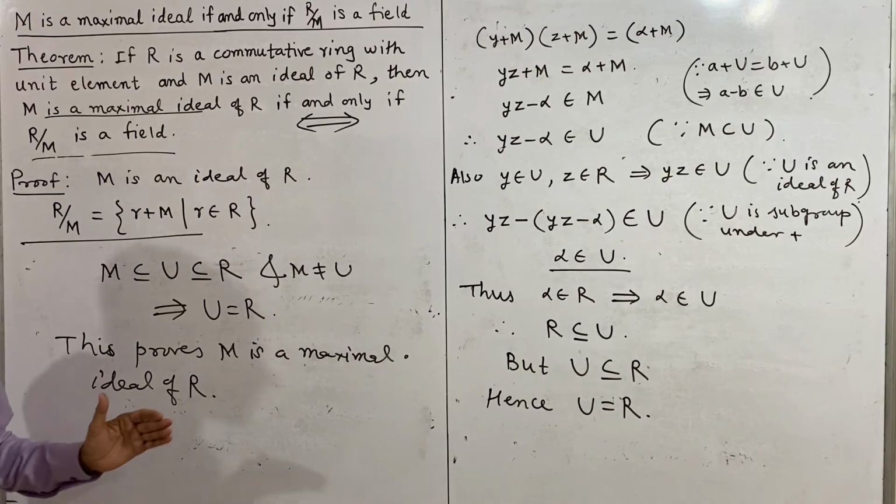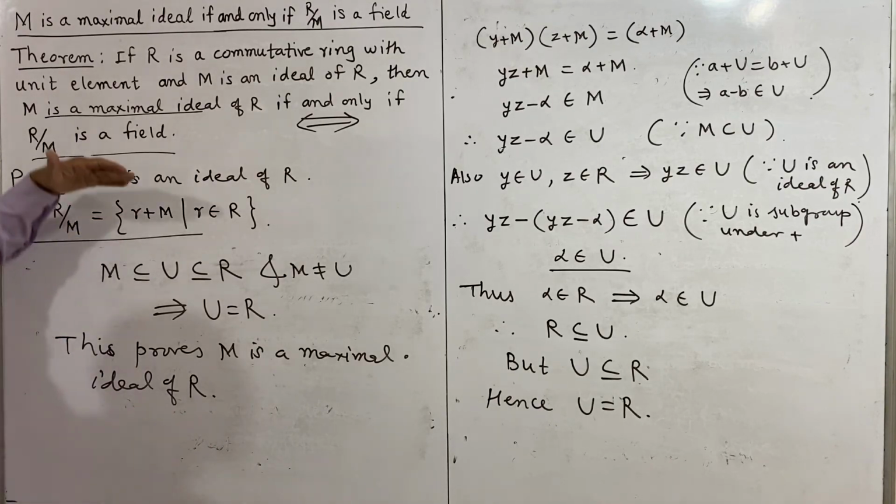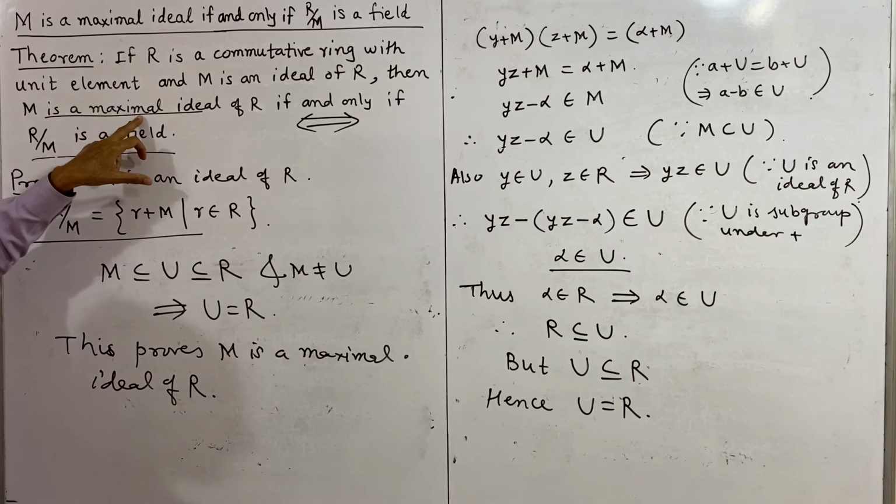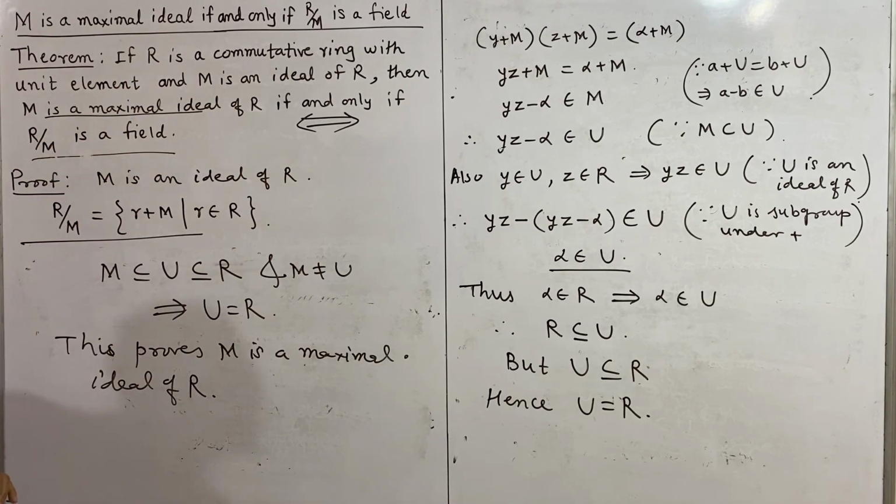Thus we have proved the second part, the converse part also. Assuming R by M is a field, we have proved M is a maximal ideal. So this is an important theorem which states a necessary and sufficient condition for M to be a maximal ideal in terms of its quotient ring. I hope you will understand the proof.